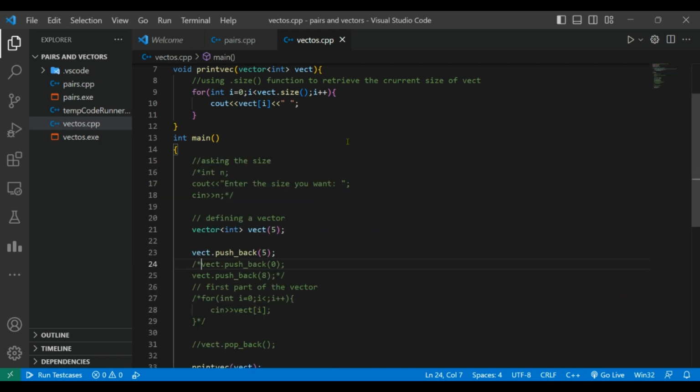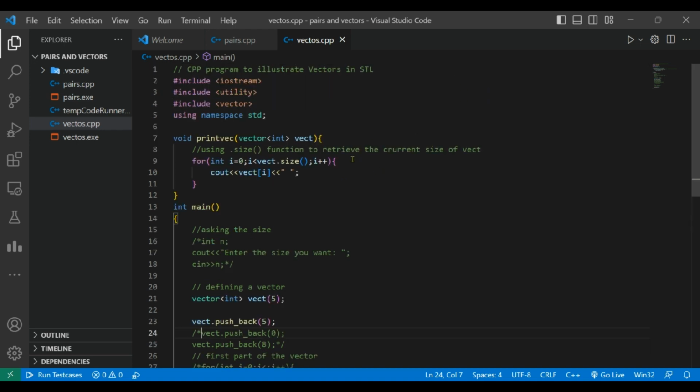The copying thing I told you in pair, the same thing works here. So this was all about vector, what all implementations there are of a vector. There are many more algorithms and keywords of a vector. I will be telling you that in some upcoming lectures, which will be a more detailed video about vector and pair. So stay tuned, that lecture will come in some days. Okay, so keep coding till then. Jai Hind.